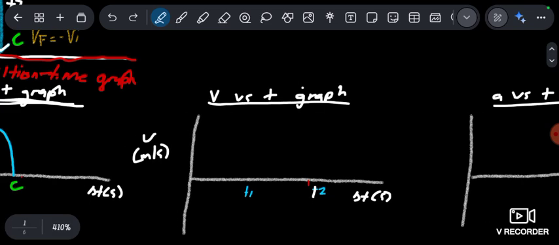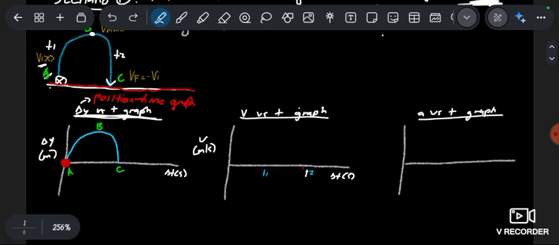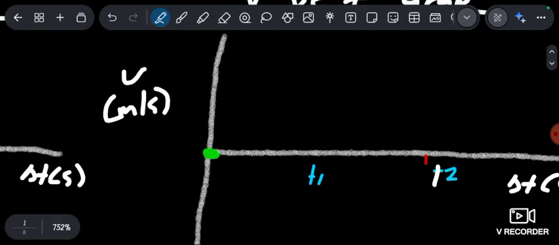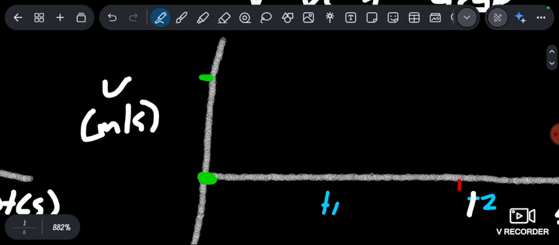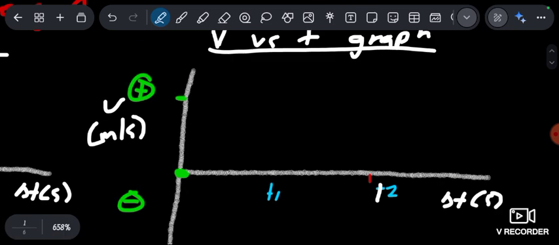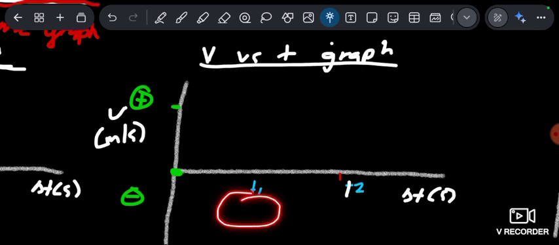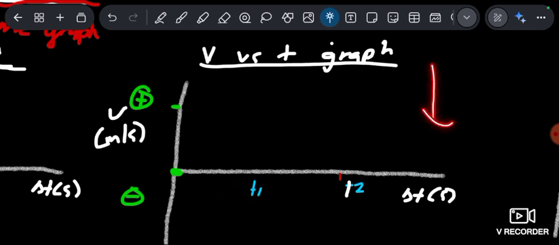Now, here we're going to start with our initial velocity. We know that our velocity is not what? It is not 0. So we have to start maybe somewhere. Let's say it was maybe here. We don't know the velocity. We just know that it's greater than 0. It's positive. So let's take this area as our positive area, and this downward as our negative part. So if the ball is going with negative velocity, we are going to be drawing over here. We're going to be directed by who? By the direction we chose as positive or negative.